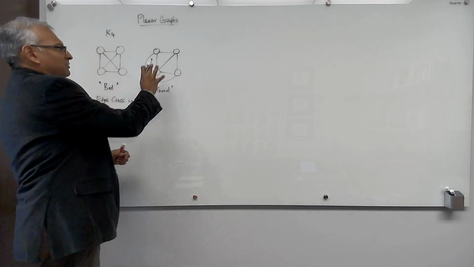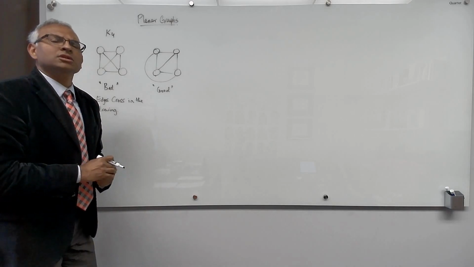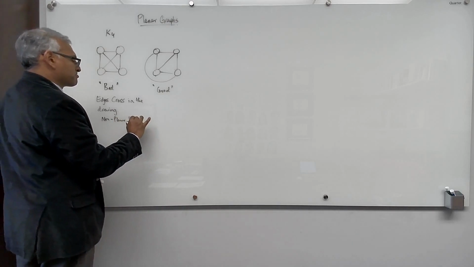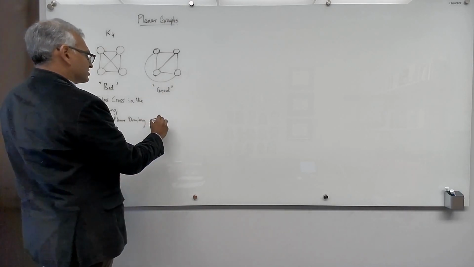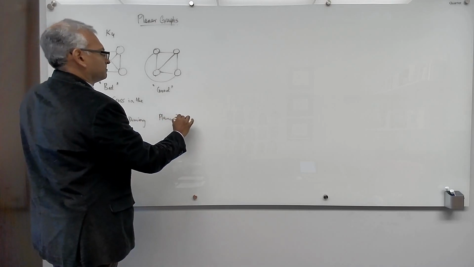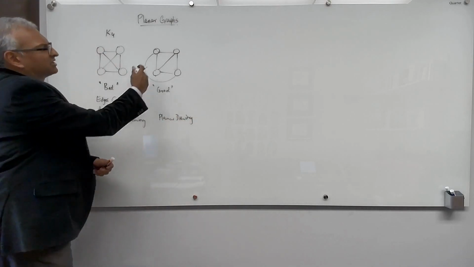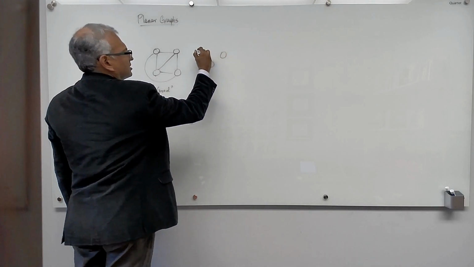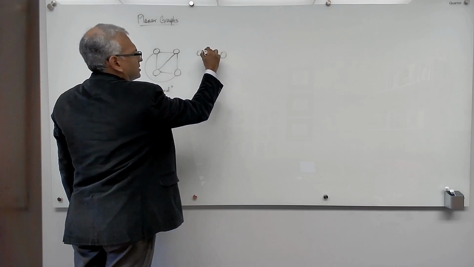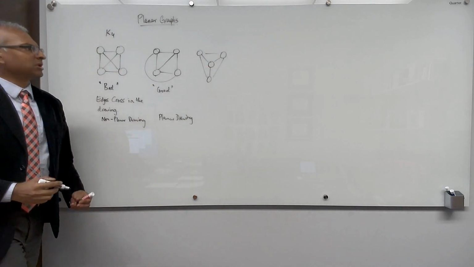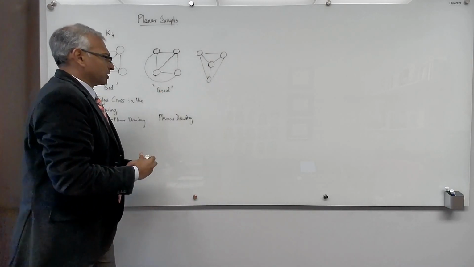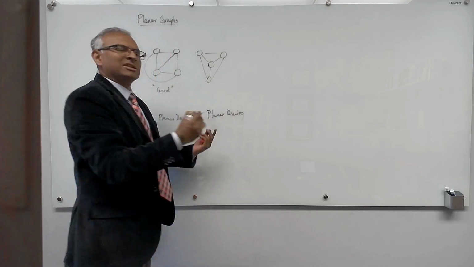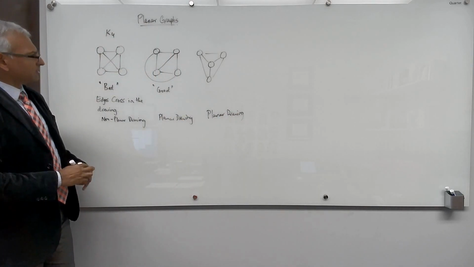And when the edges cross, we say this is a non-planar drawing. And when the edges do not cross, we say this is a planar drawing. There are other ways to obtain a planar drawing. So for example, I can put one vertex here, here, and here. So now I connect this guy, and now look, there. That's another planar drawing.